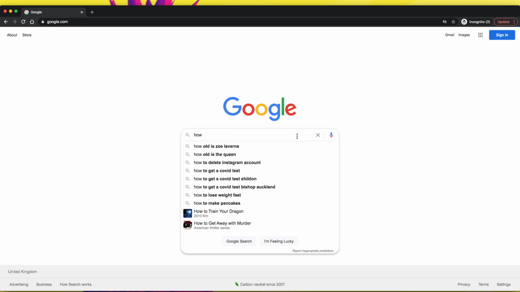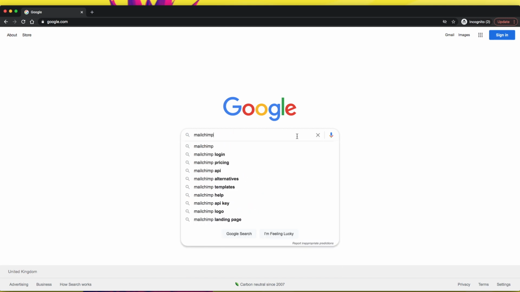A great tip is to add the word alternative or versus at the end, just to see what it comes up with, just to see what people are actually searching for. Doing all this, you're going to have a ton of ideas and you may be a little bit overwhelmed, but now it's time to start drilling down into that list.